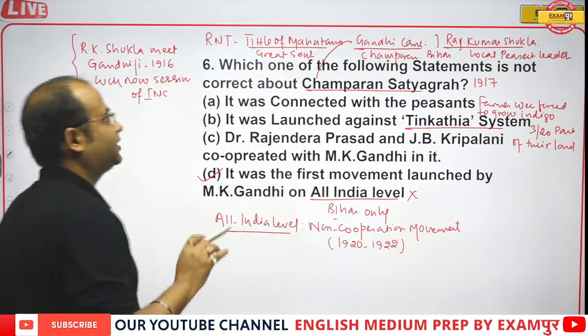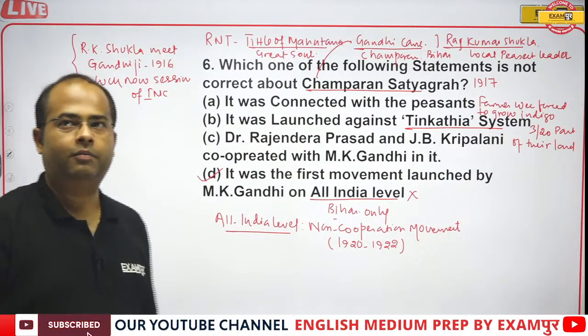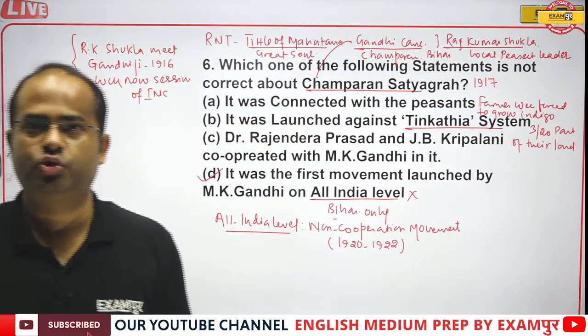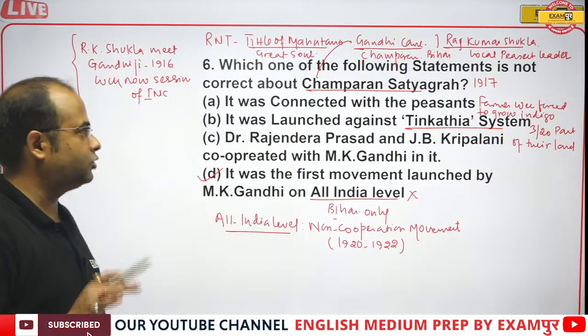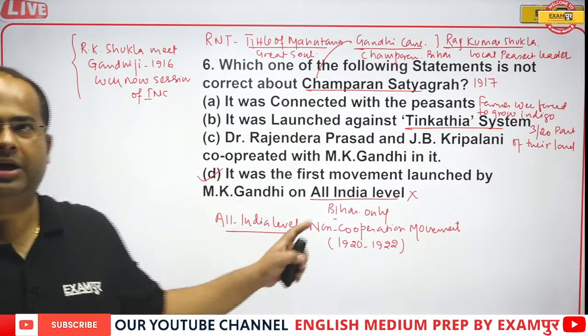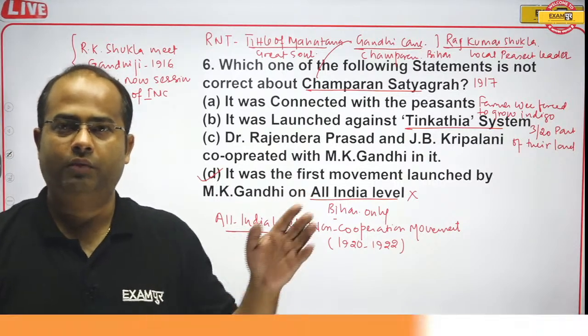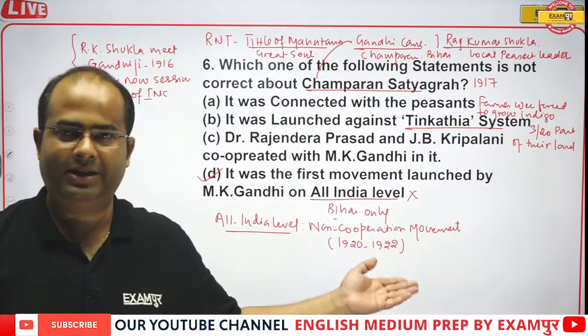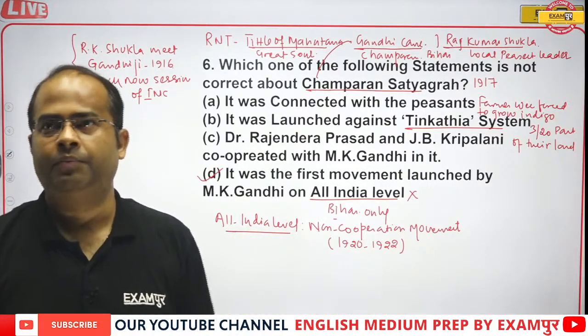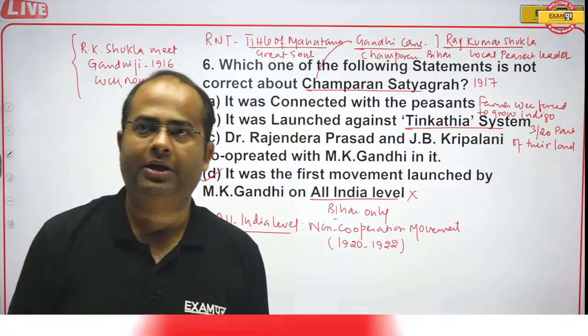Therefore, guys, the correct answer will be option D. It was not the first movement launched by Mahatma Gandhi at all India level. It was in Bihar only. At all India level, that was the non-cooperation movement. I hope that should be clear to all of you.